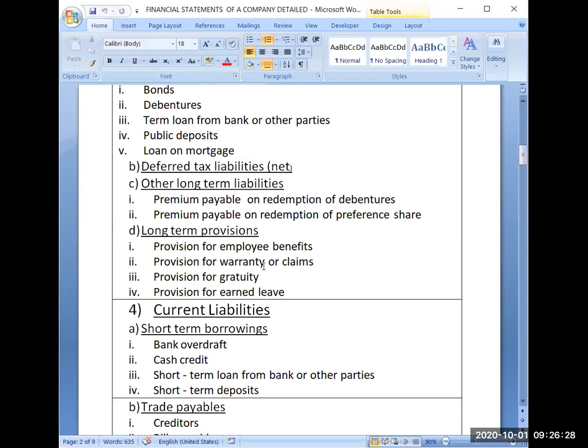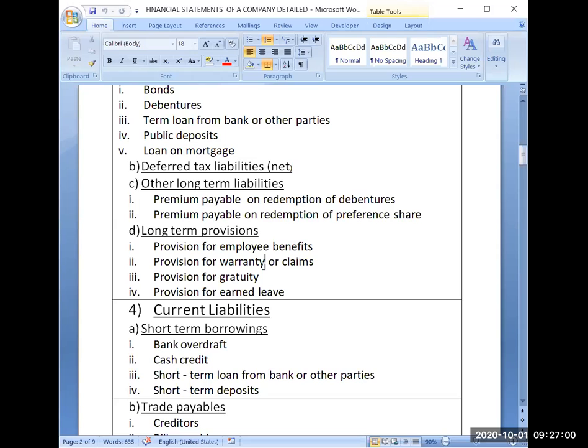So I was telling you the concept of earned leaves. Now out of 200 earned leaves, after 10 years, it's a long-term liability, and you know that this liability will be there for sure. That's why we have created a provision for earned leave.